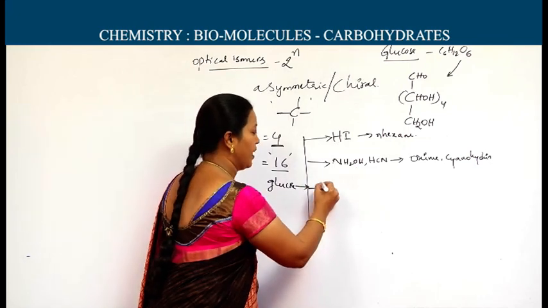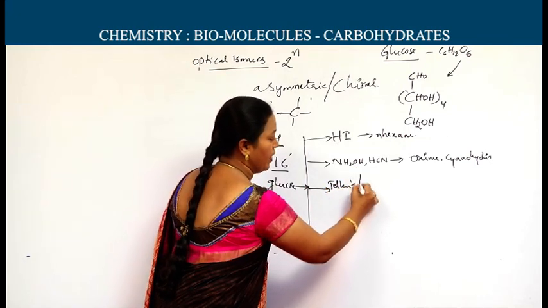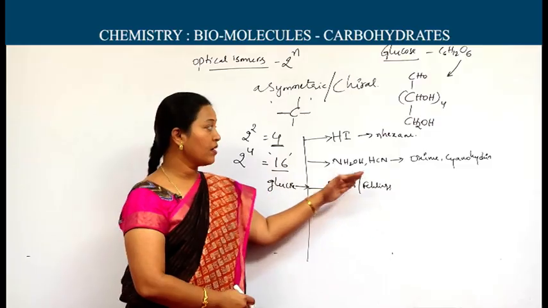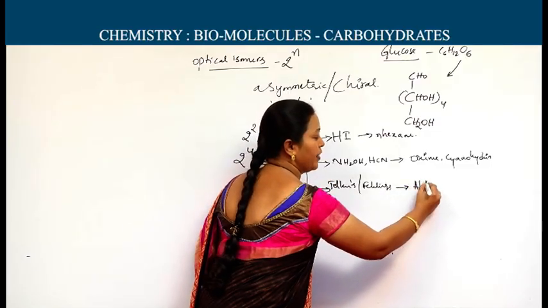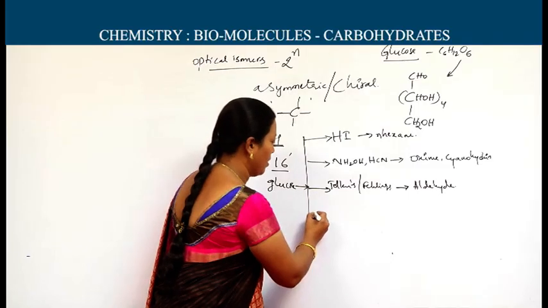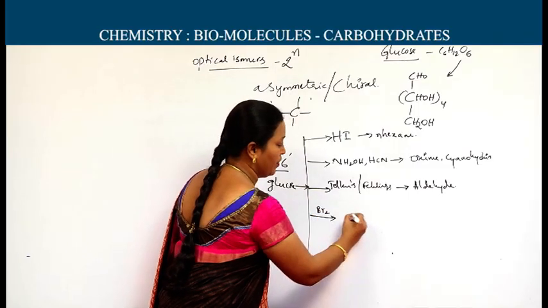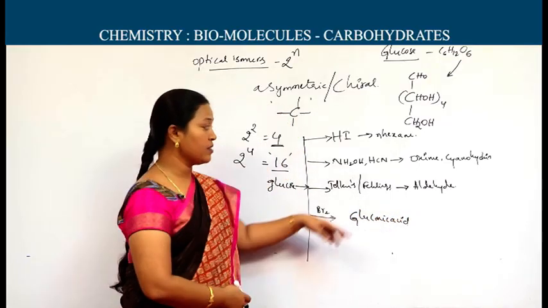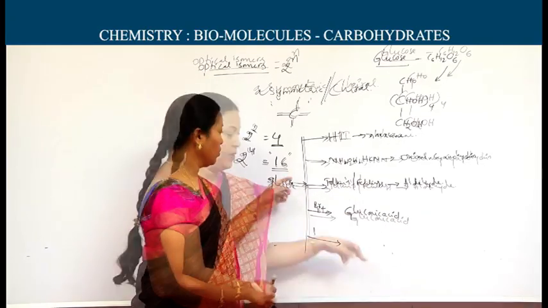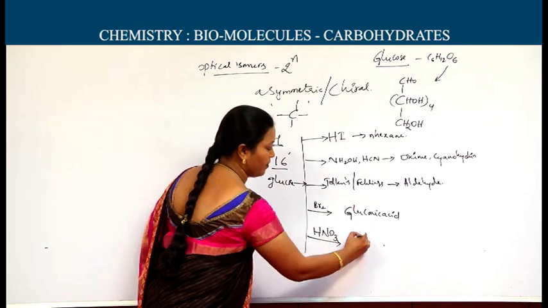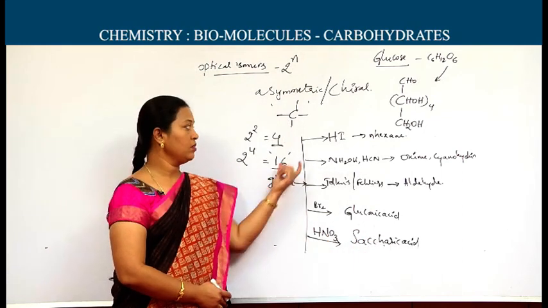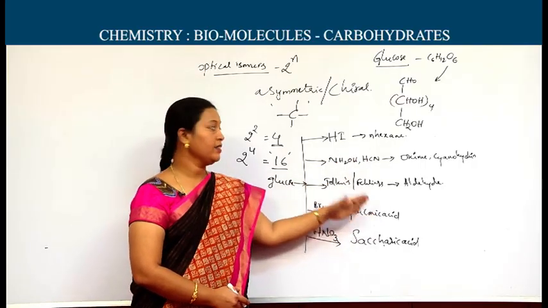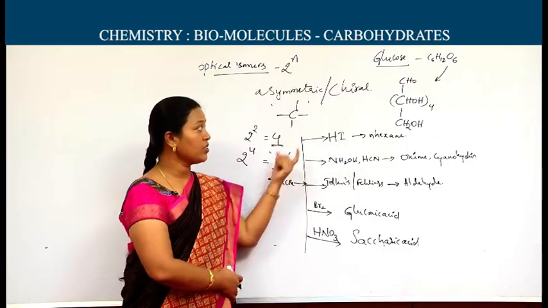And as I said earlier, with Tollens and Fehling's, as it has the capacity to react, we are confirming the existence of an aldehyde group. On reaction with bromine water, we get gluconic acid. Unless aldehyde is present, gluconic acid may not form. When glucose reacts with nitric acid, we get saccharic acid. This is the structural elucidation for what I said here.